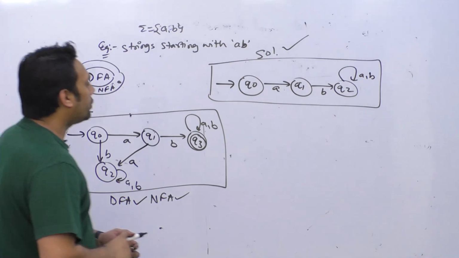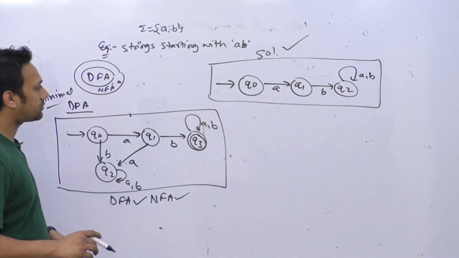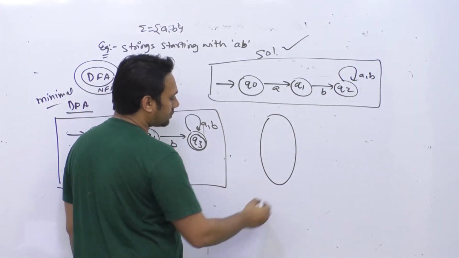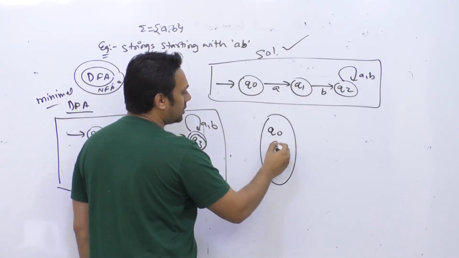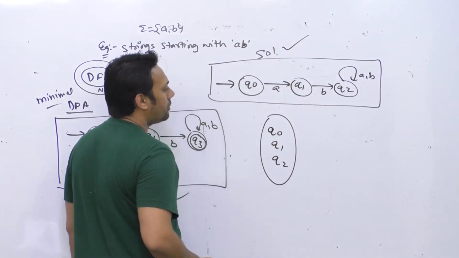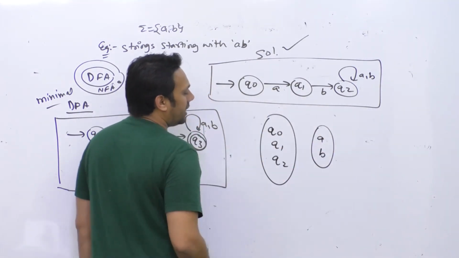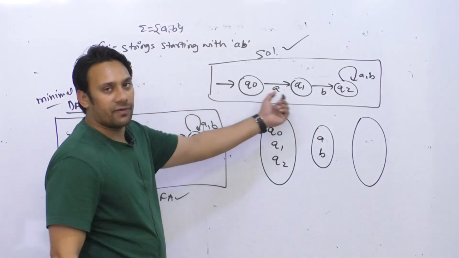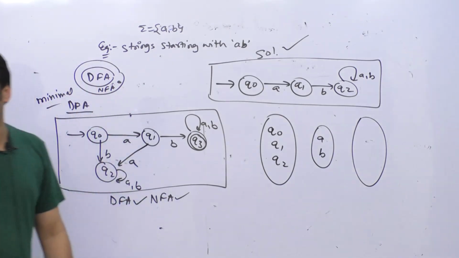Great. If you look at these two diagrams, this is the set of states. In this case we have three states, Q0, Q1 and Q2, and we have two input symbols, A and B, and here we have the power set of this. If you take the power set, how many elements will be there? There will be a total of 8 elements in the power set.